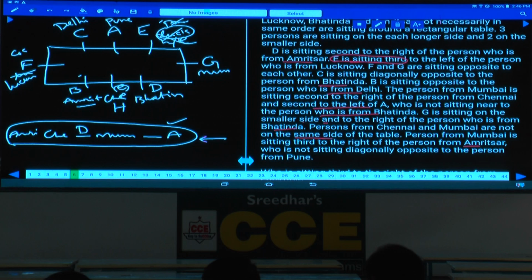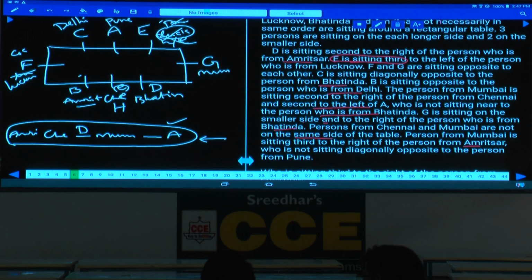Next one, the 10th one. Which of the following combinations is definitely correct? H Amritsar, and D Chennai. Next one, A Pune definitely true, choice 3. Now question number 10, it is choice 3. Next one, G Mumbai, that is also true. B Mumbai, that is false. Again 3 and 4.